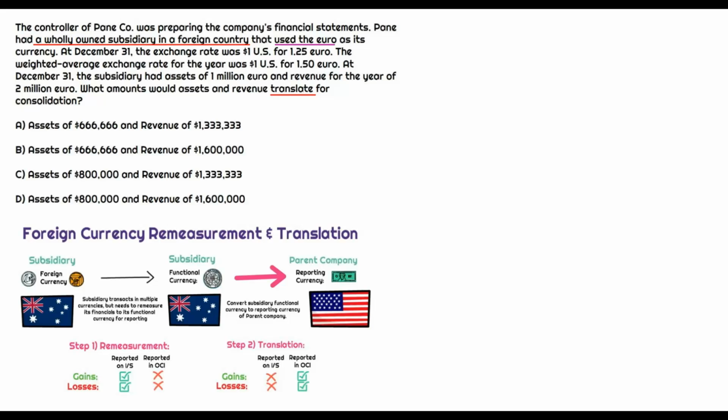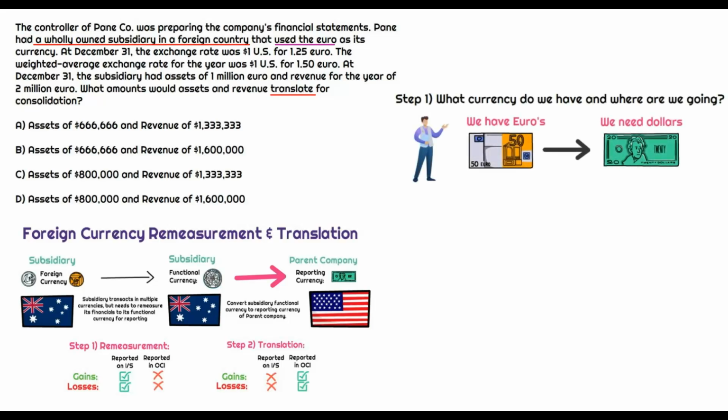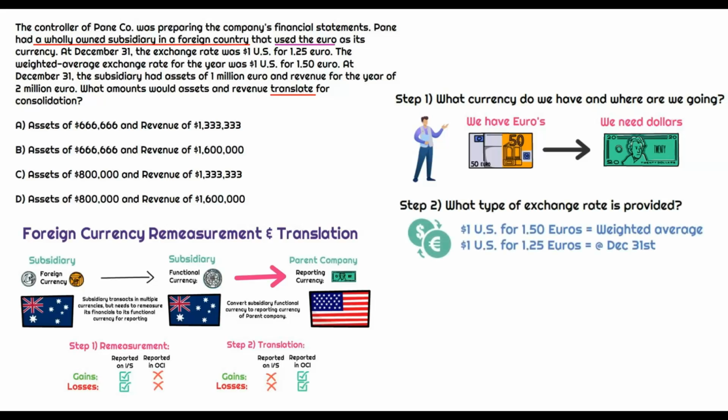So we'll try to make this very simple, right? Let's first start by thinking about the currency we have and where we're going. So if we have euros and we need to get to dollars, right? Well, we need to convert our euros into dollars. The next thing is, what kind of exchange rate is provided? Well, when they give us what it is we're trying to get to in $1, meaning the base rate, and they give us how much of the euros we need to get to $1, right?